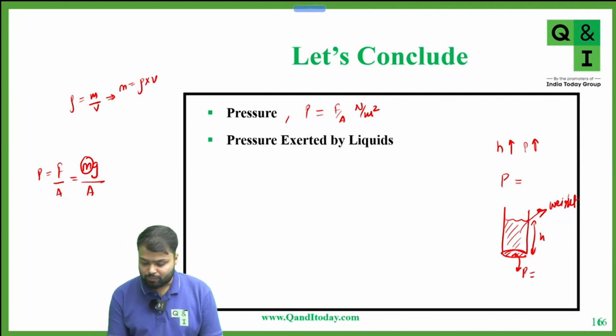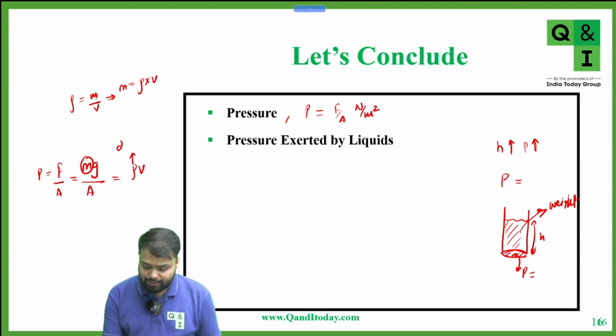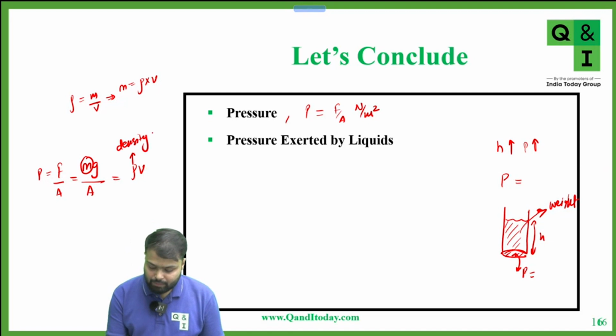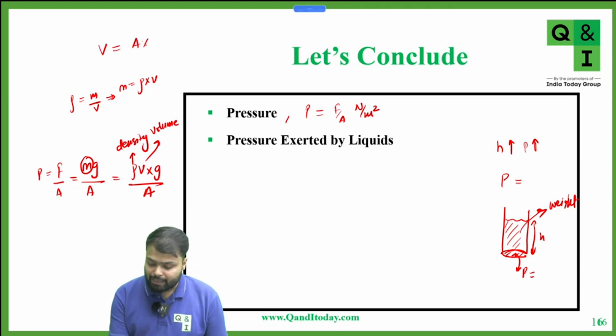Clear? Yes or no? So can we write that in place of m I'm writing rho into v, where rho is density and v is volume. So density into volume into g upon area. Now what is volume? Volume is area into length.